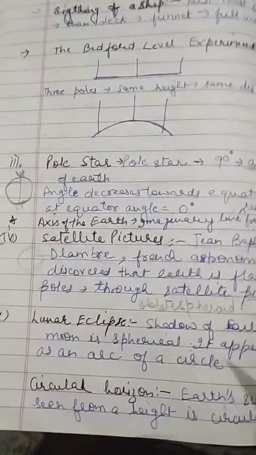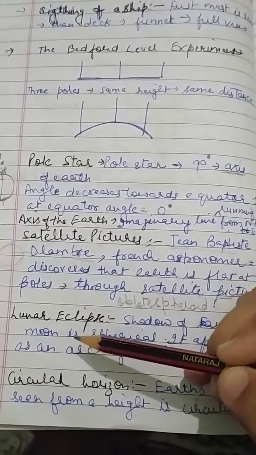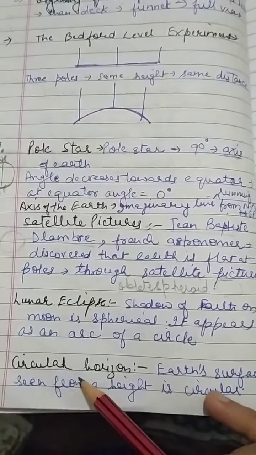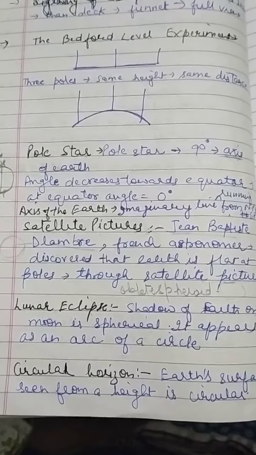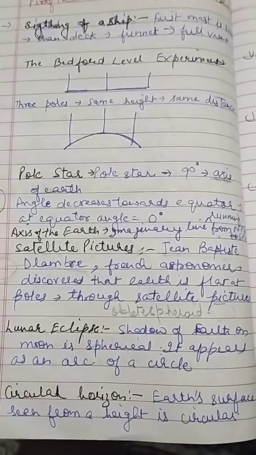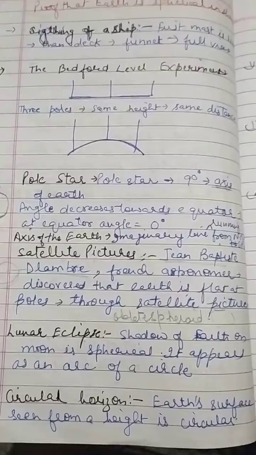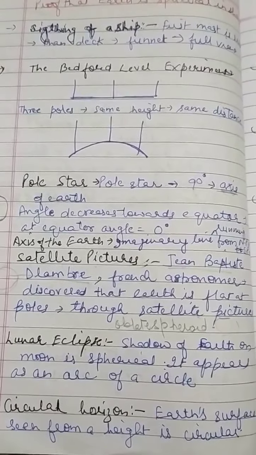So these are 3 more proofs that are given in favor of Earth being spherical. In the next part, I'll be explaining 4 more proofs, and there we will stop this topic and take the next one.